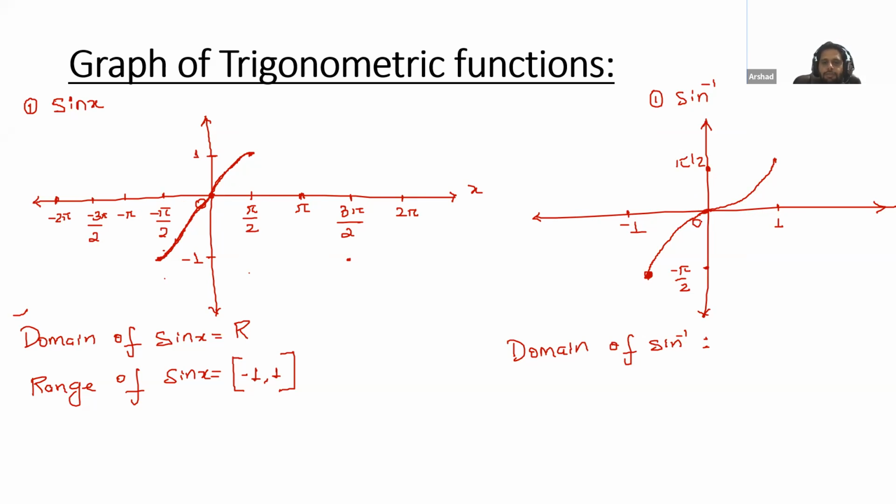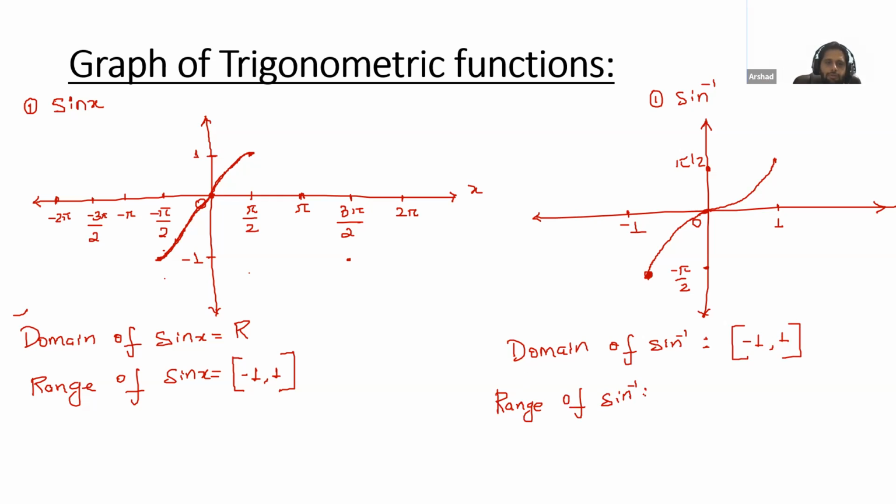Atif, can you tell me the answer? What is the domain of sine inverse? -1, 1. Very good. -1 to 1. Okay, so we will use a closed interval, -1 to 1. Next, we have the range of sine inverse. Noma and Atif, please tell.